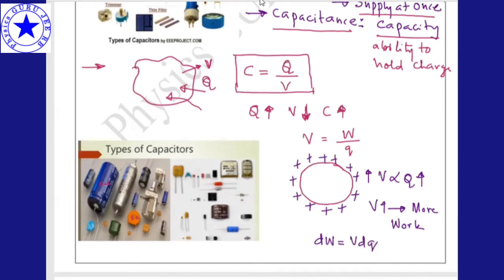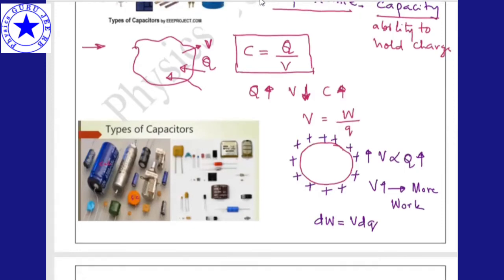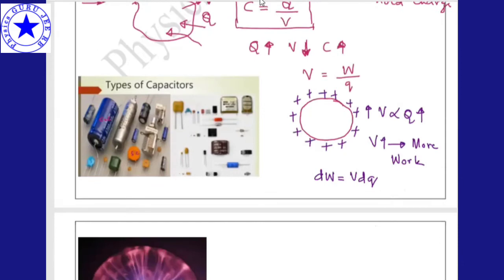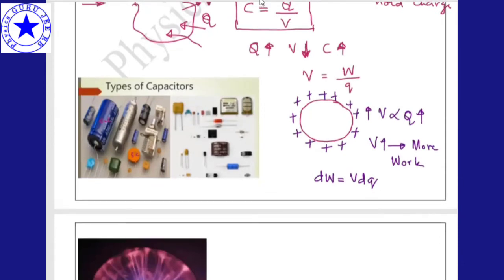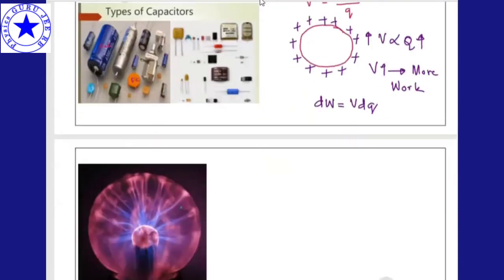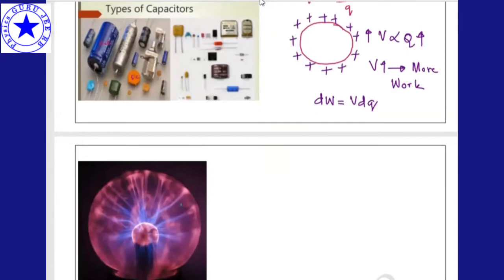Then what we have to do is decrease the potential and increase the charge. So that is the principle of a capacitor. We have to decrease the potential and increase the charge, right? If you give more and more charge, then to keep it up we have to decrease the potential. Okay, so hope it is clear now.